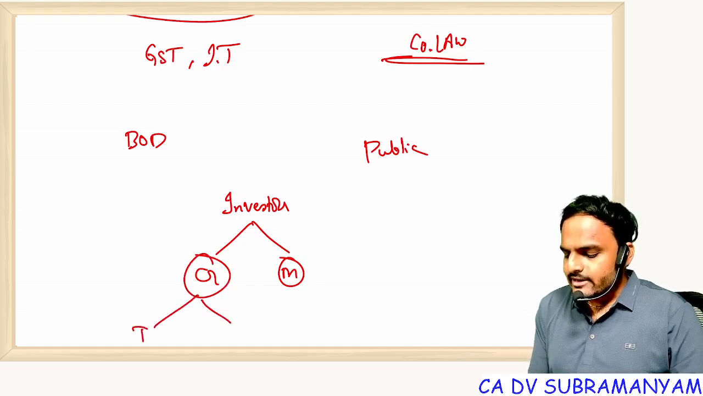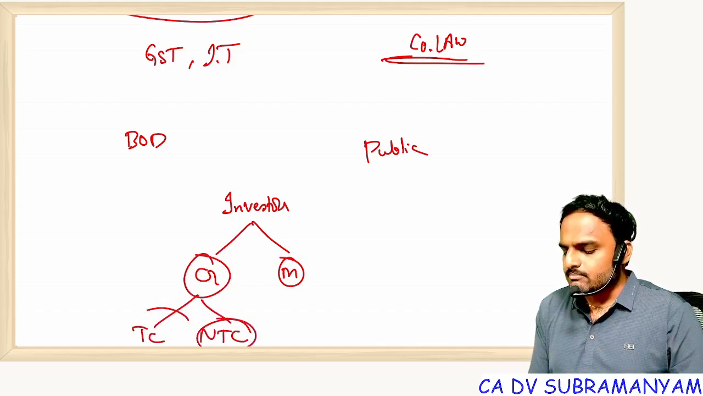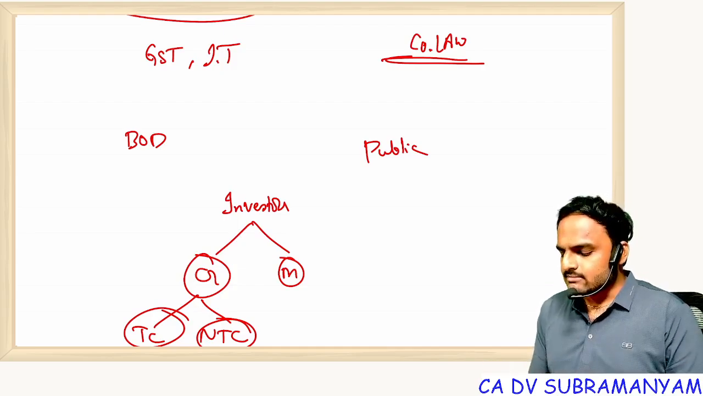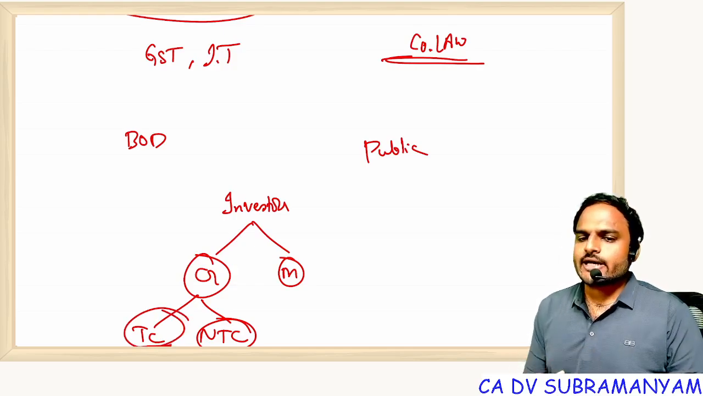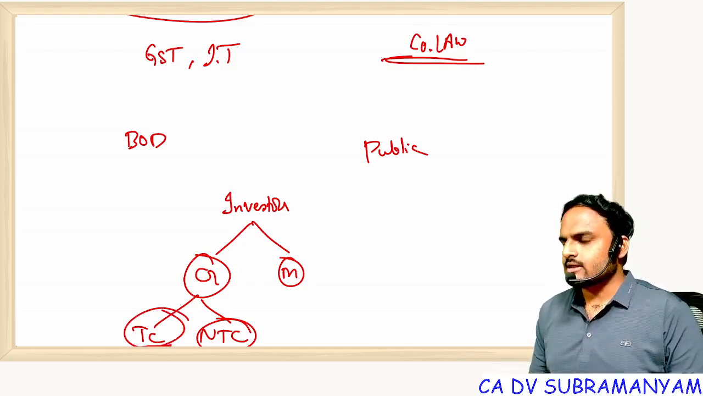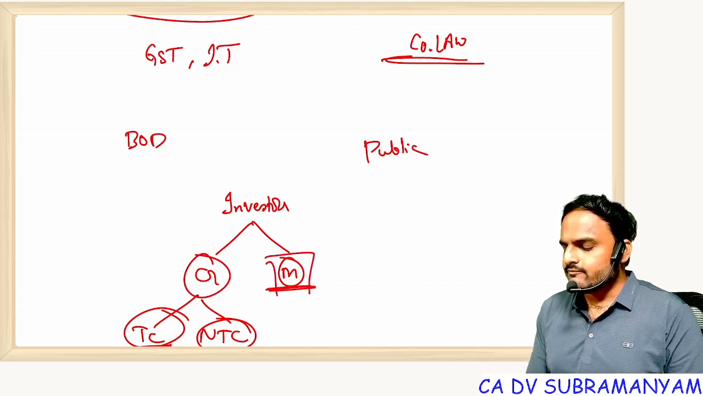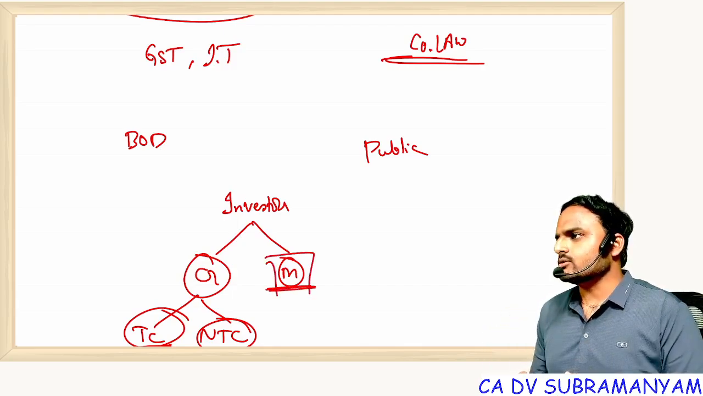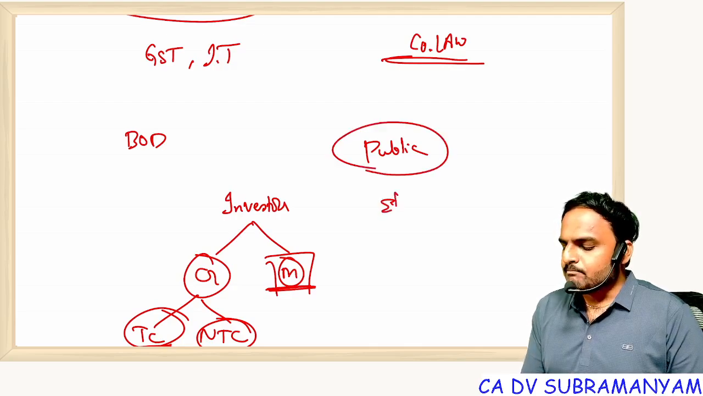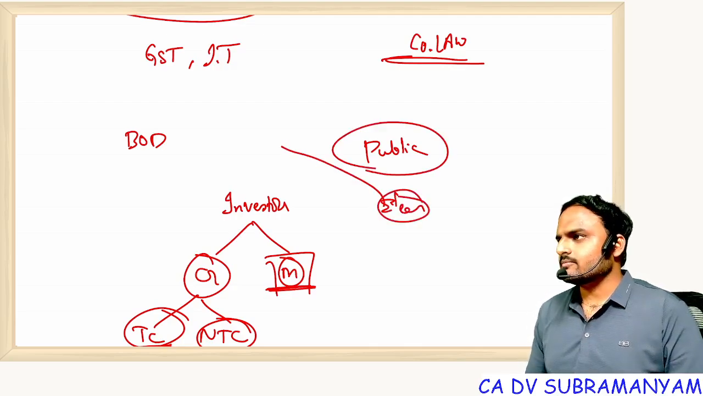Creditors, again, you can see trade creditors, non-trade creditors. For example, bankers, money financiers come under non-trade creditors. Those who supply goods and services on credit basis, you will find under trade creditors. Members, they will make investment and they will wait for returns. Understood? And from public, you can see employees joining that organization.